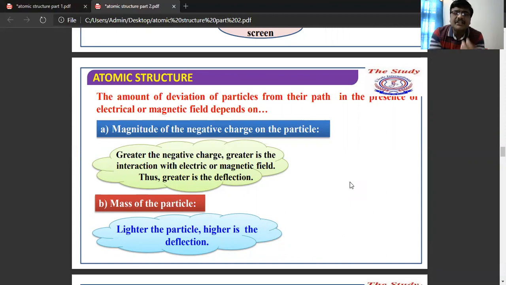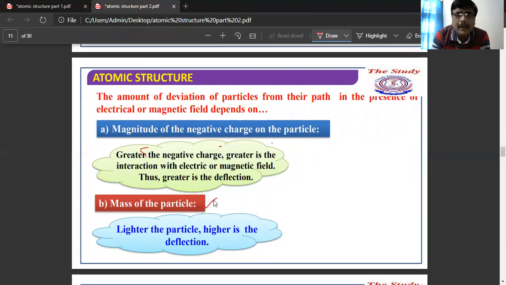The deviation of particles from their path: when we apply an electric field or magnetic field, how much deviation of particles occurs from their original path depends on the magnitude of the negative charge on the particle. The greater the negative charge, the greater the interaction with the electric and magnetic field. That means the deviation depends on the negative charge of the particle, so the greater the negative charge, the greater the deflection.